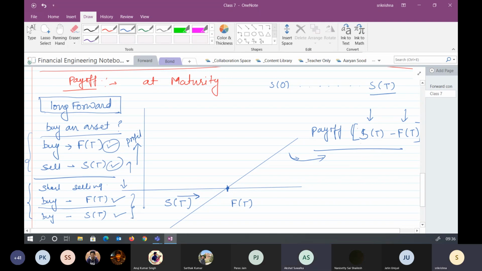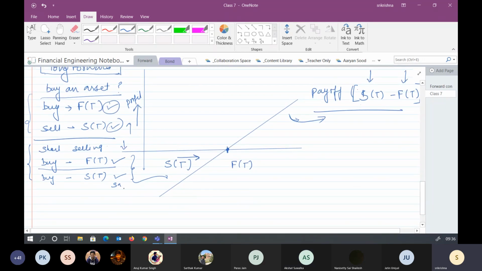This line shows how much saving you could have made by entering into the forward contract. Yes or no? Yes, sir. So both ways you can understand that this would be the payoff diagram.